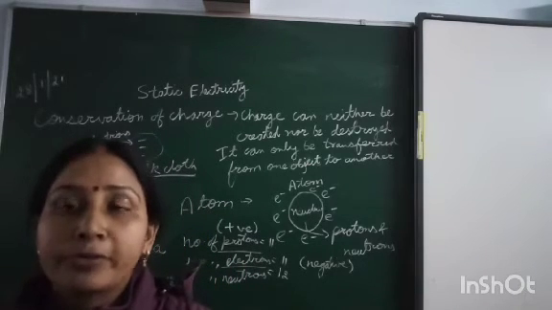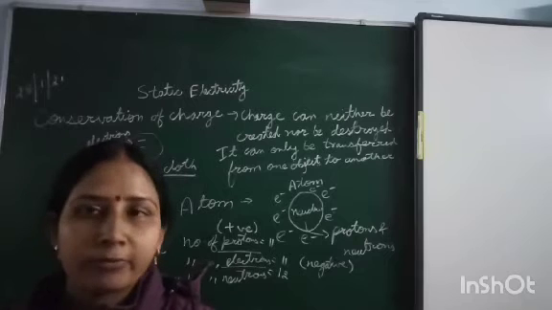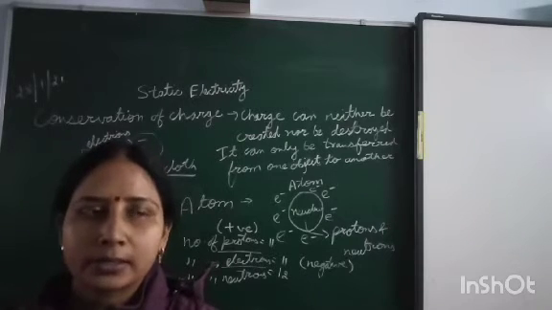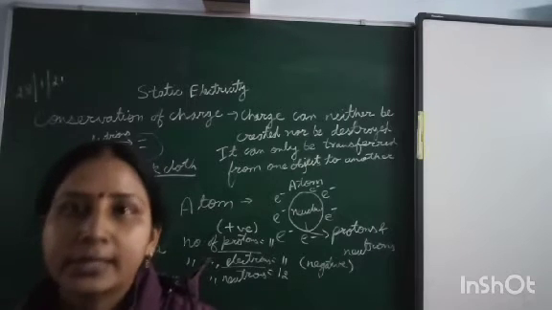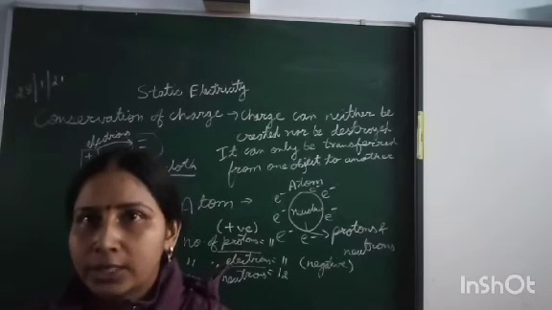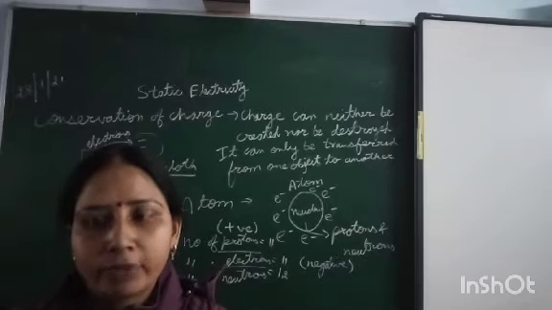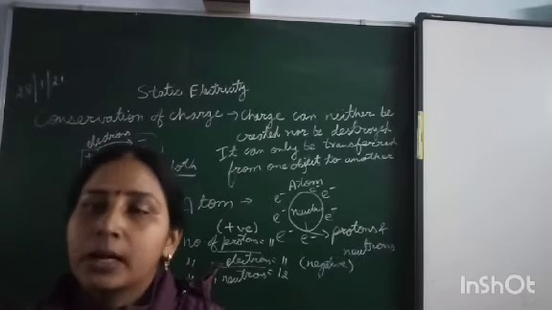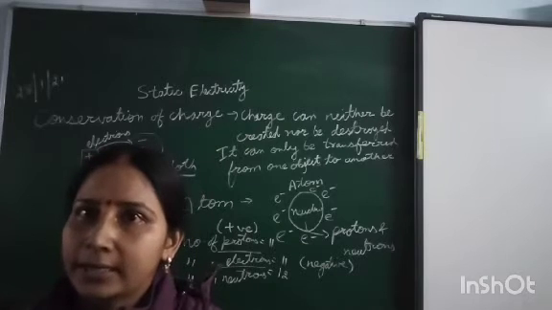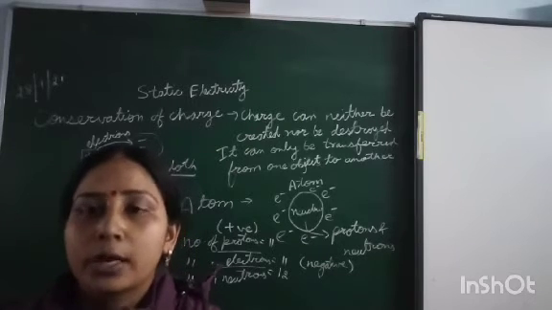As we provide some energy, like when we rub an object, some of the electrons get transferred from one atom to the other. They are leaving their atoms, leaving their orbits and moving out.